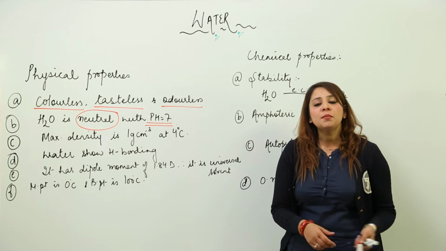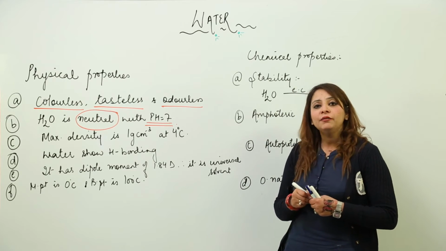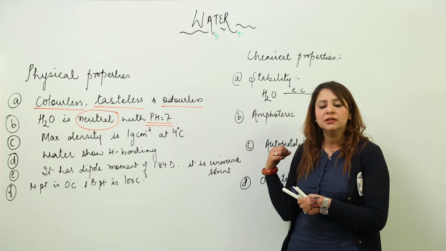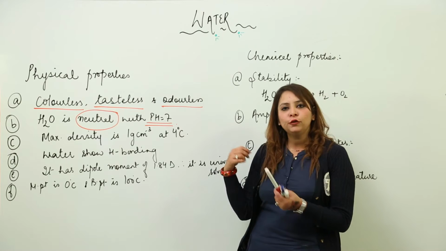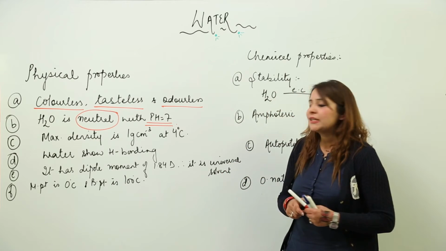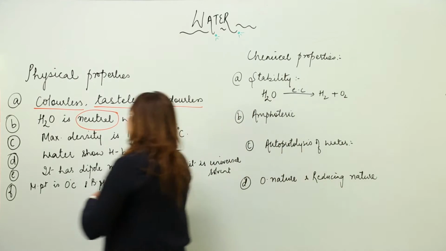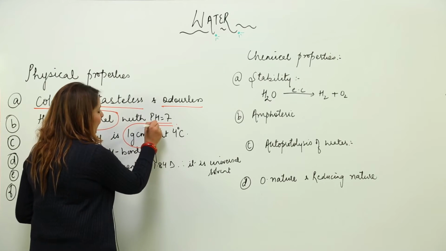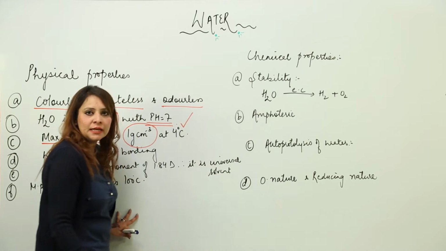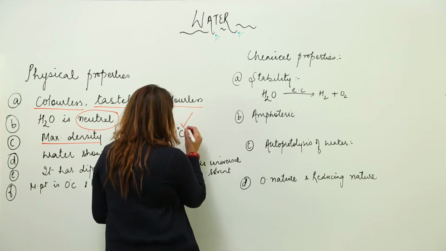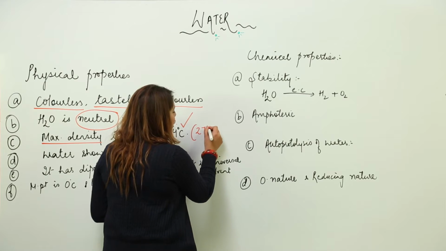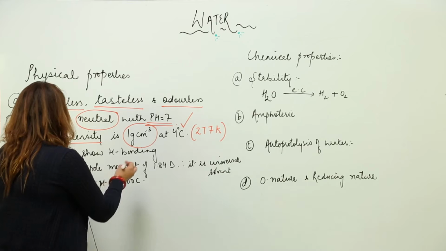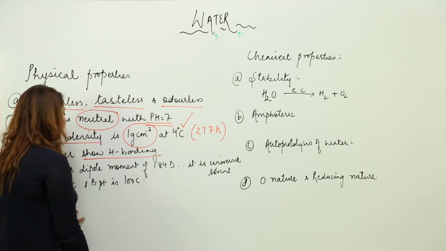And as we discussed the structure of water also, we know at what temperature it has maximum density. We talked about that when we were doing why ice floats on water. So as far as the density is concerned, the density of water is maximum, that is 1 gram per centimeter cube at 4 degrees Celsius. But if we talk about the temperature in Kelvin, it is 277 Kelvin, right? And moreover, you have seen that it has hydrogen bonding also.